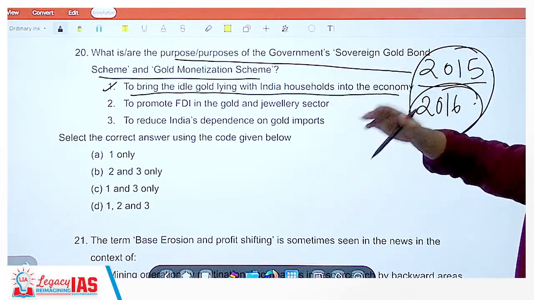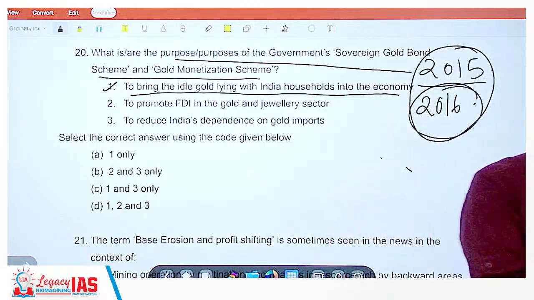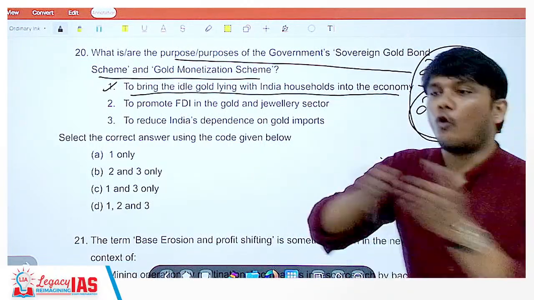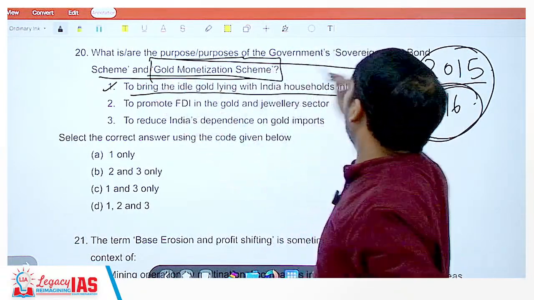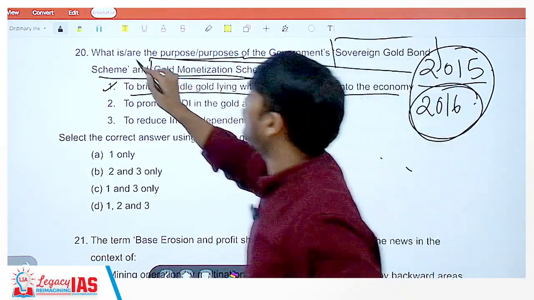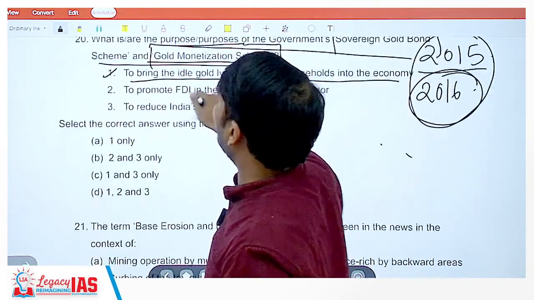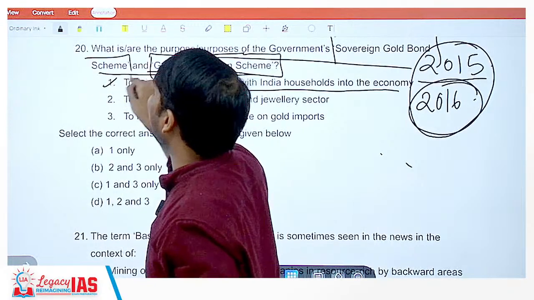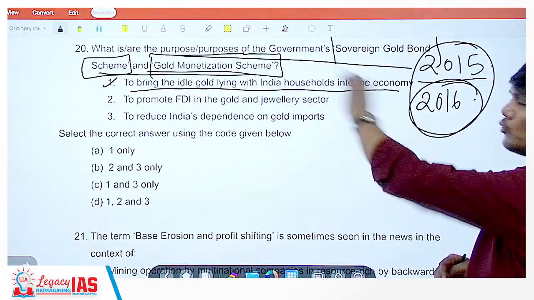That's why the gold bond scheme also came in. Instead of giving your gold, which was gold monetization, where you give the physical gold, the gold bond scheme came, wherein you don't have to give the physical gold, but your bond would be indexed to the price of the gold. Okay, so these were the two different schemes.